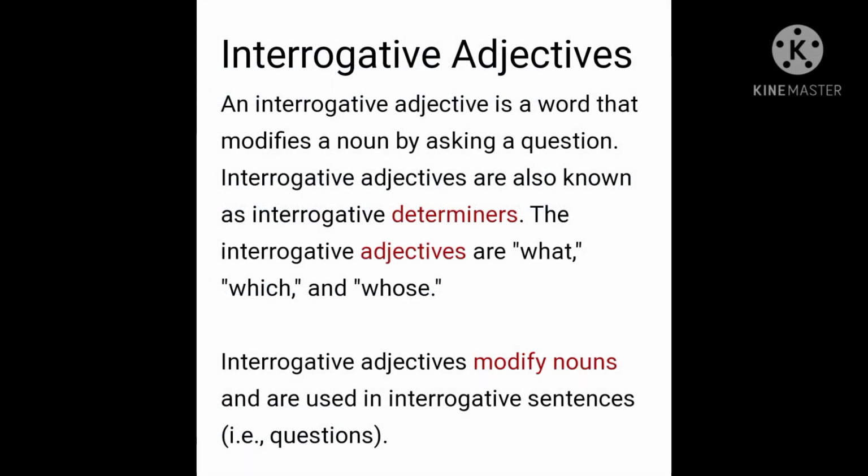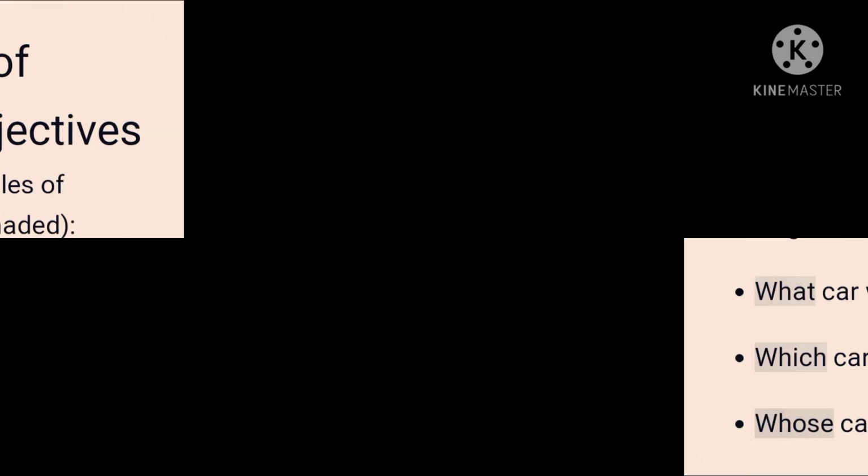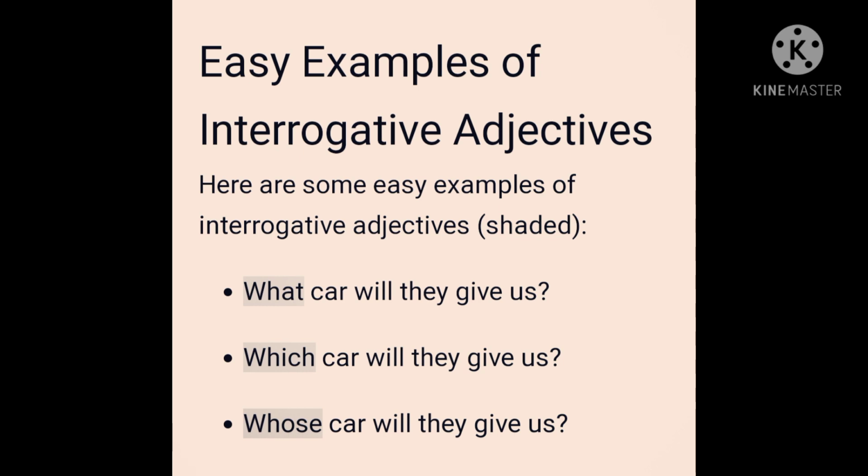An interrogative adjective is a word that modifies a noun by asking a question. Interrogative adjectives are also known as interrogative determiners. The interrogative adjectives are what, which and whose. Interrogative adjectives modify nouns and are used in interrogative sentences, that is, in case of questions. Let's have a look into some very easy examples of interrogative adjectives.